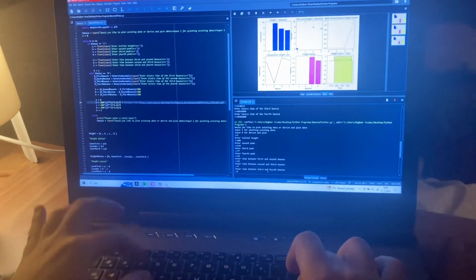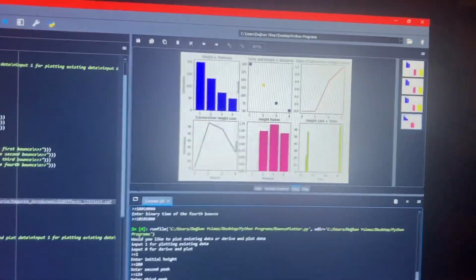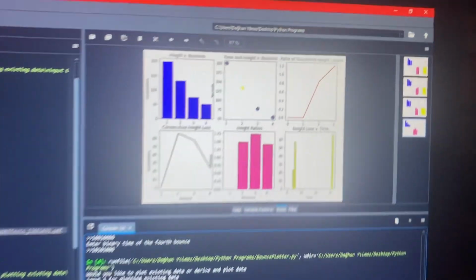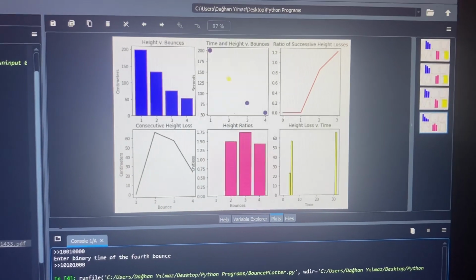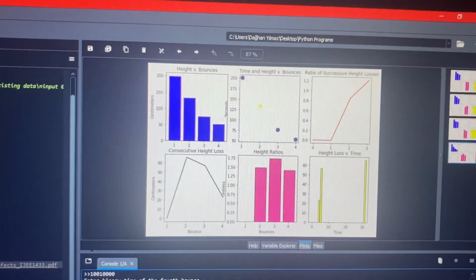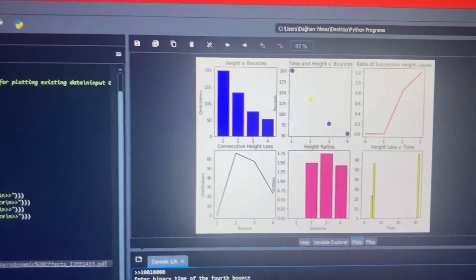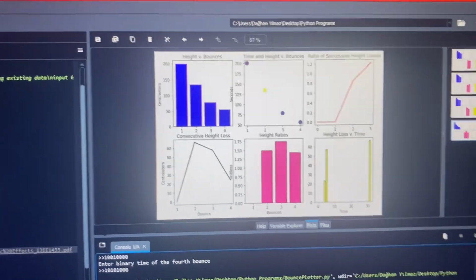I know the time, so I will input the values and it will plot the data for me. Those height versus bounces, height ratios, or ratios of excessive height losses are all the things that I made up in my Physics 101 project, but they are all valid and shown on this graph.